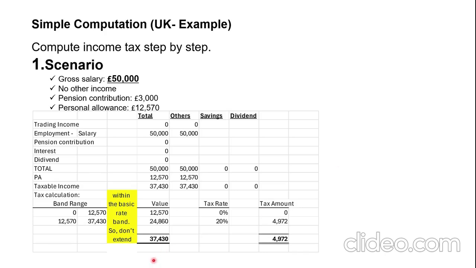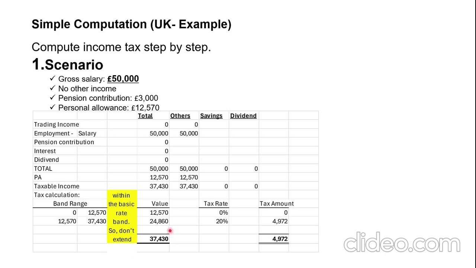Let's look at an example to help us with this particular tax computation. Let's take an employee scenario, gross salary of 50,000. As you can see, this is below the basic rate band. Though there is a pension of 3,000, there is no issue with that because the whole income is within the basic rate band, so they will attract only 20% tax. The idea of extending the basic rate band by the gross amount of the donation is to ensure that they attract tax at only 20%, so they don't get caught in the 40% band.